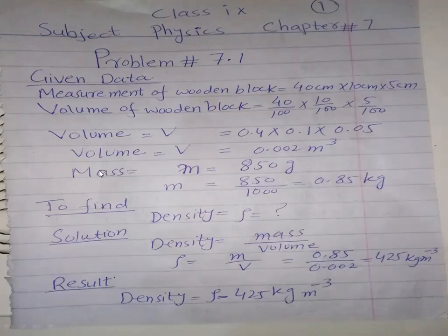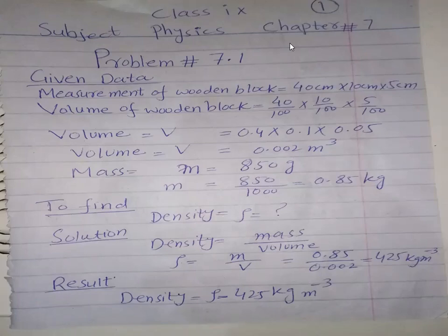Mass is also given to me, which is noted with small m, and it is given as 850 gram. And you know the SI unit of mass is kilogram. So I'm going to convert grams into kilograms by dividing by 1000. 850 divided by 1000, I will get 0.85 kilogram, which is the standard SI unit of the mass.